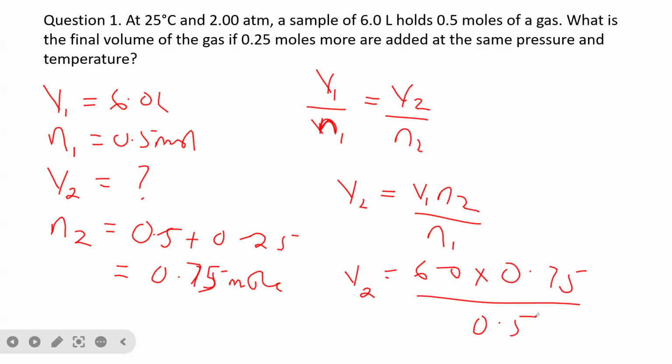And how do we calculate this? Just say 6 times 0.75 divided by 0.5, and that would give us the final answer. So the final volume is 9, so we now have 9 liters. This is the answer. So ladies and gentlemen, this is how to calculate the volume here.